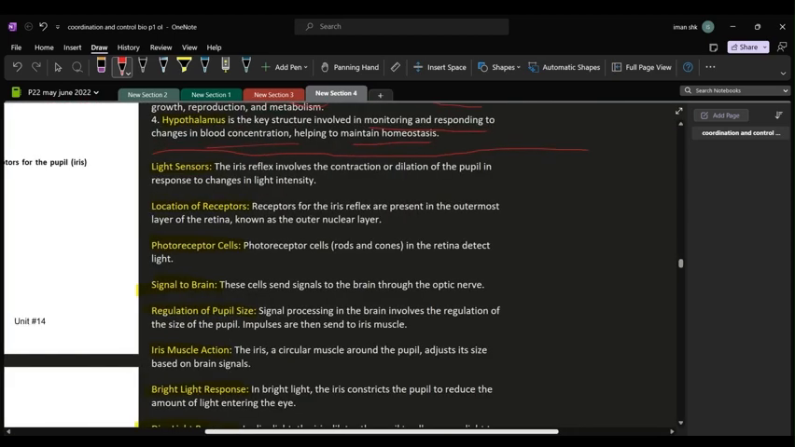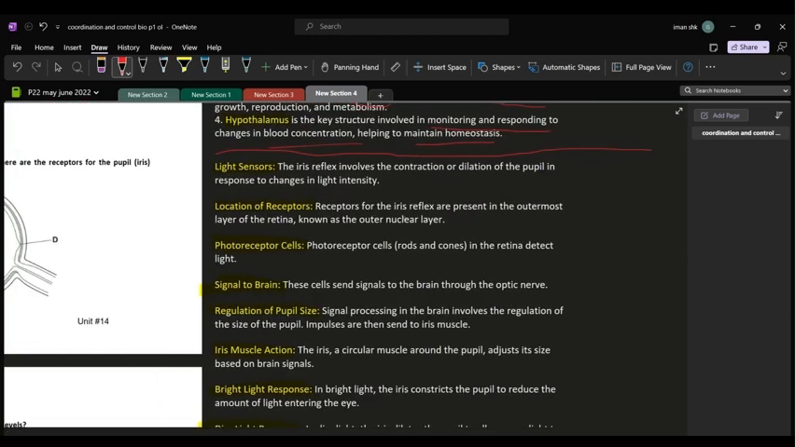यहाँ पे मैंने points में सब कुछ बताया हुआ है and if you memorize this, it would be beneficial for your P1 and as well as for your P2. Starting with the sensors, the iris reflex involves the contraction or dilation of the pupil in response to changes in light intensity. So, whether there is a bright or dim light, there would be the contraction or the dilation of the pupil in response to that.